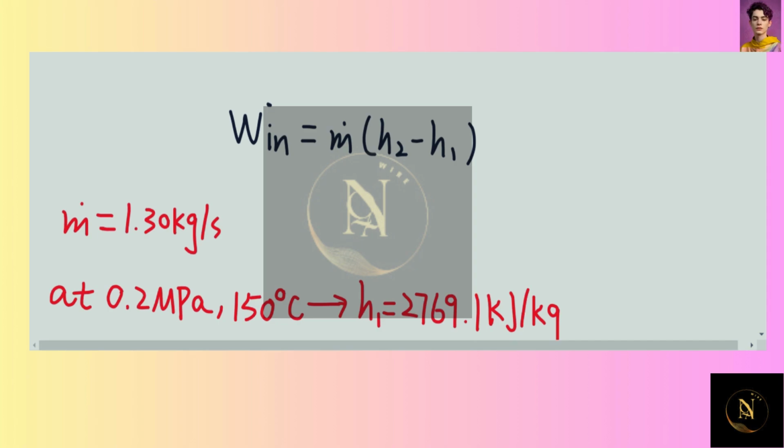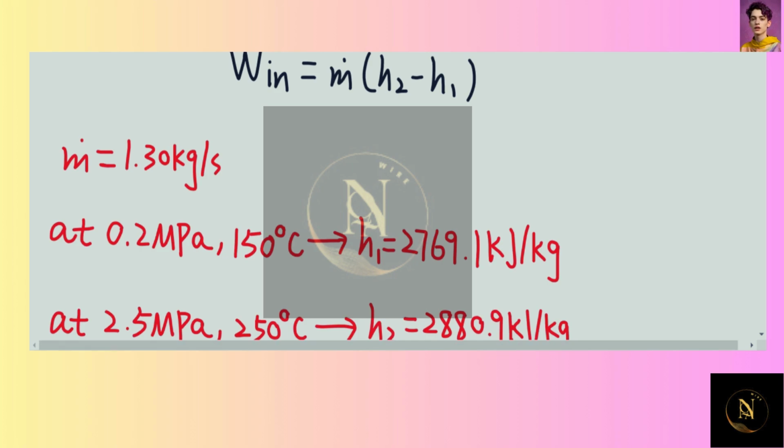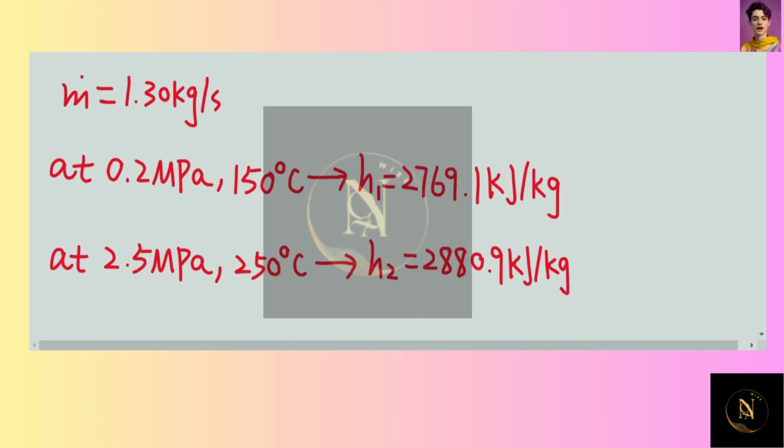And if you take a look at the table of the superheated water at the back of the book, at pressure 0.2 megapascal and temperature 150 degrees Celsius, the enthalpy is equal to 2,769.1 kilojoule per kilogram. And then at 2.5 megapascal and 250 degrees Celsius, the enthalpy is equal to 2,880.9 kilojoule per kilogram.